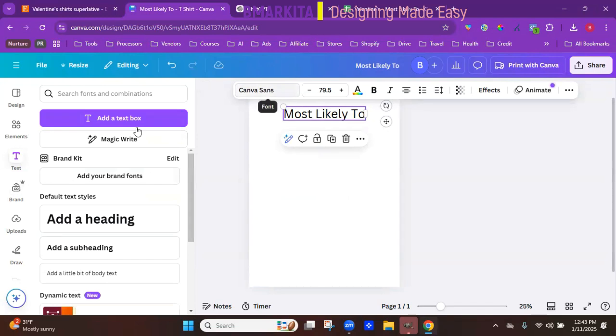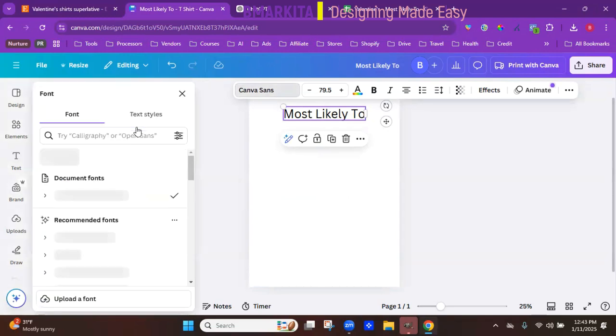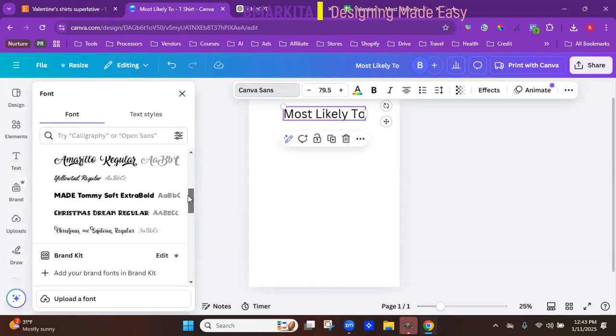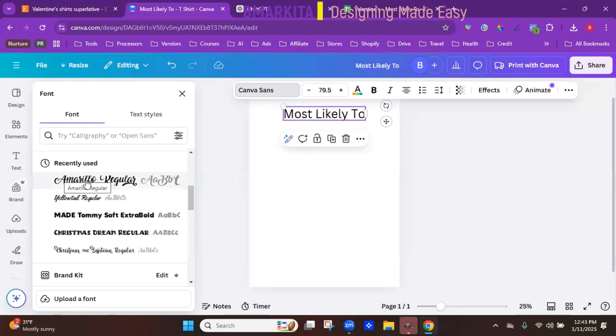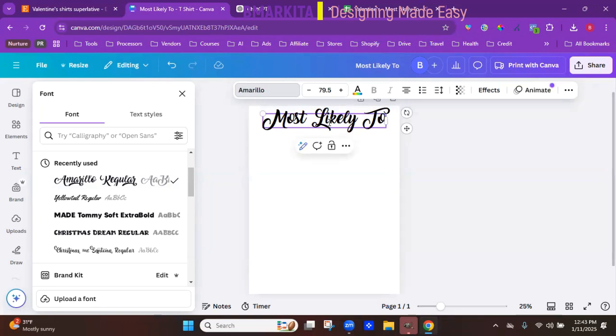So I'm going to go to the font type over here in the top bar. I'll scroll down. Here's my recently used. I have a font called Amarillo. I think that's going to be cute, so I'm going to click on that to change it. So here it is with that font.